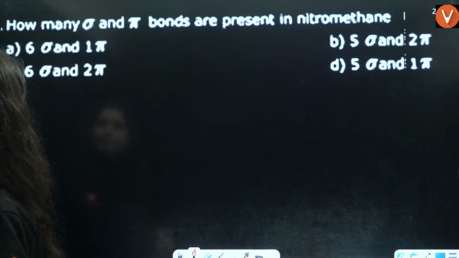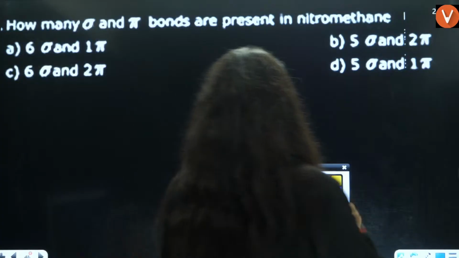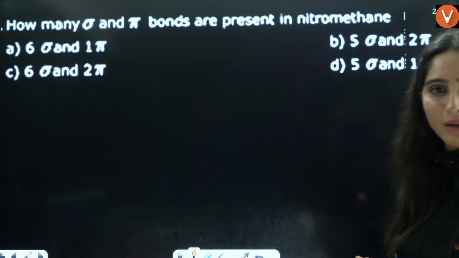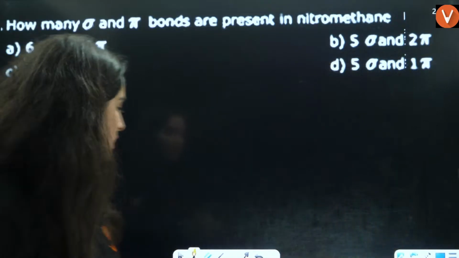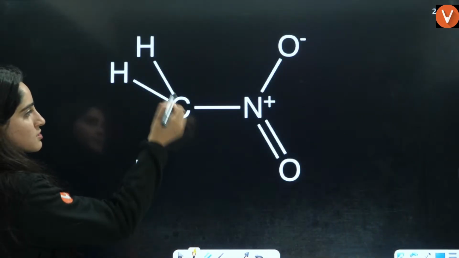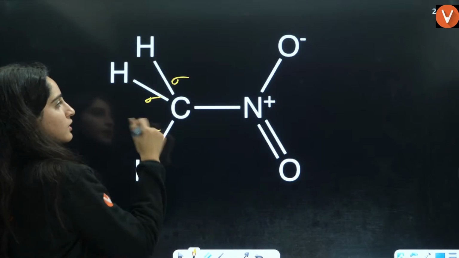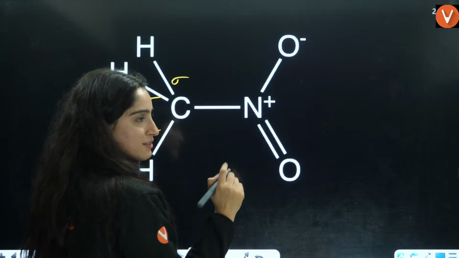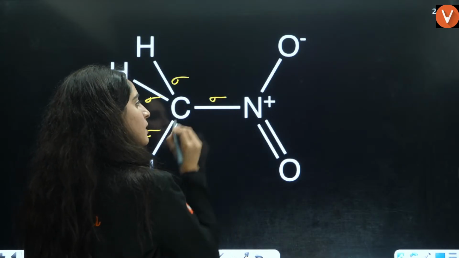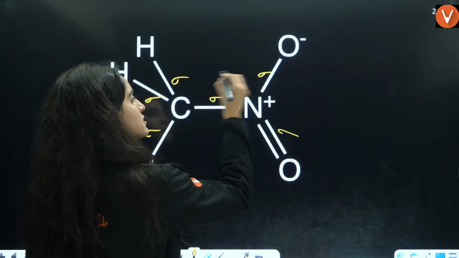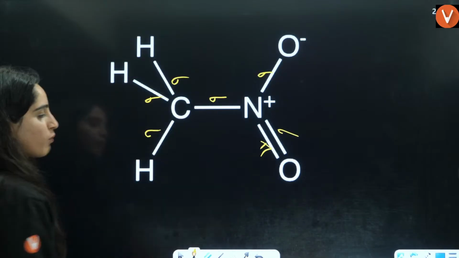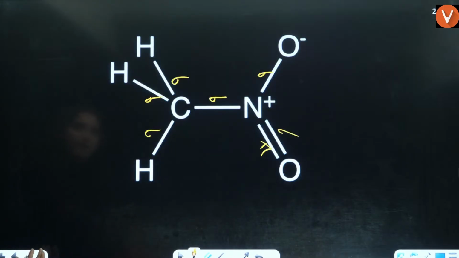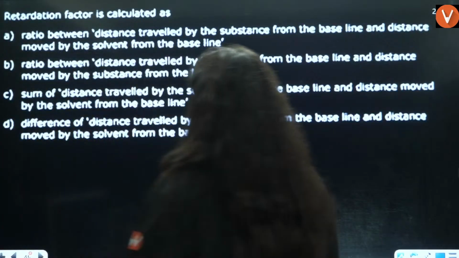Next is: how many sigma and pi bonds are present in nitromethane? Firstly, let us see the structure. This is nitromethane: 3 from methane, and this is the nitro group, N double bond O. So there is 1 sigma, 1 sigma, 1 sigma, total 6 sigma and 1 pi bond. So the answer will be 6 sigma and 1 pi. A is the correct answer.